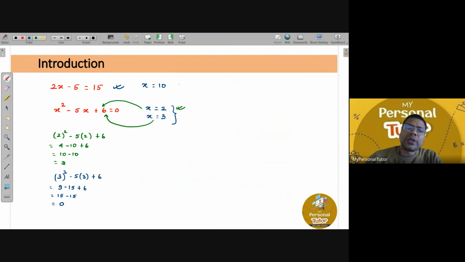Now, another important thing you have to understand: the words root and solution are the same thing. Sometimes we will say solve this equation, find the roots of this equation or find the solution of this equation. All are the same thing. All are synonyms, okay?